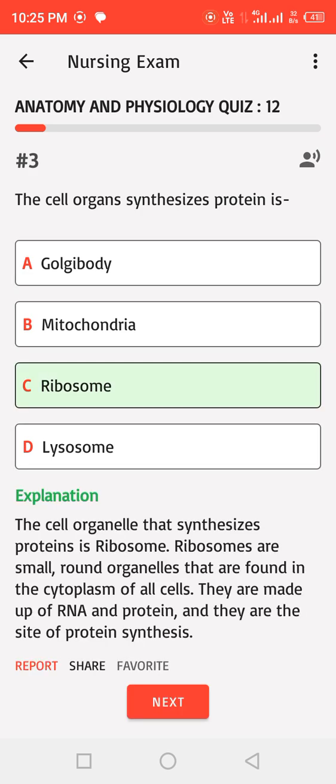The cell organelle that synthesizes proteins is ribosome. Ribosomes are small, round organelles that are found in the cytoplasm of all cells. They are made up of RNA and protein, and they are the site of protein synthesis.